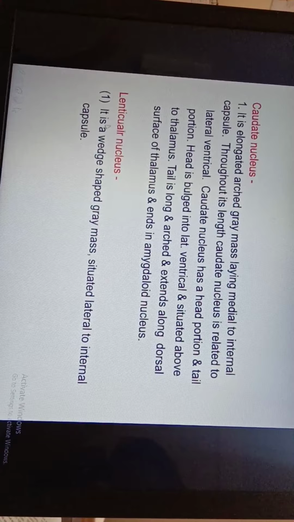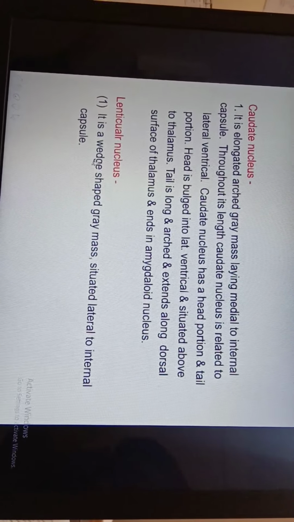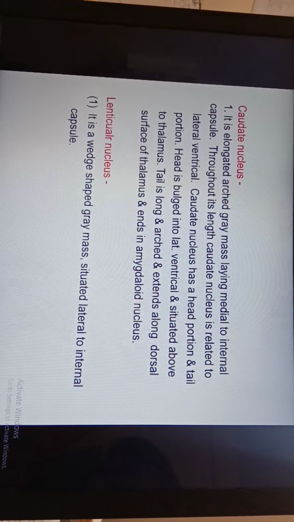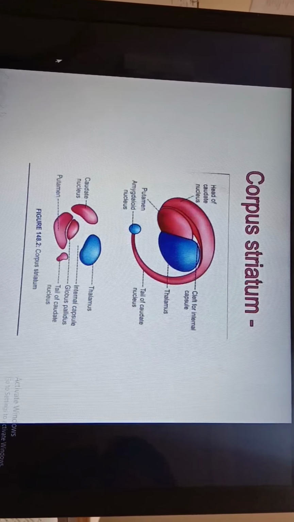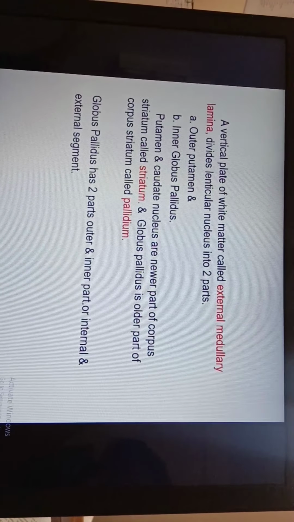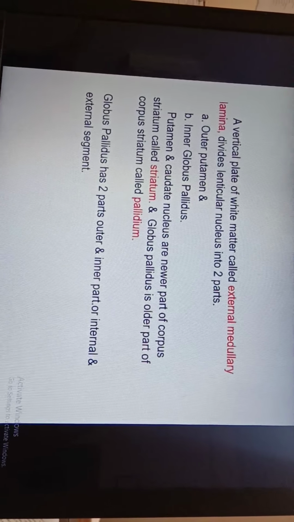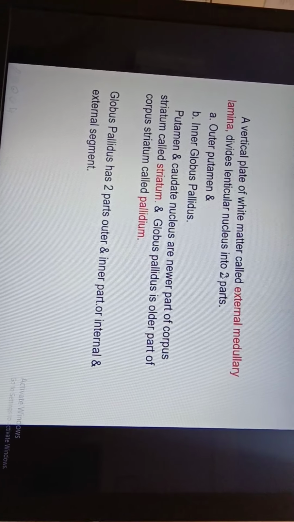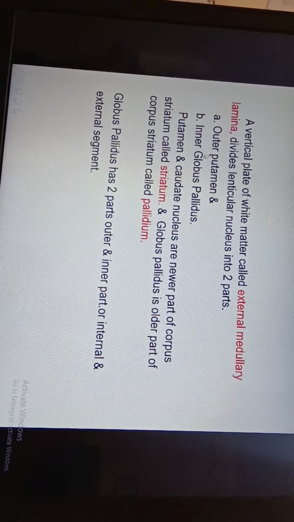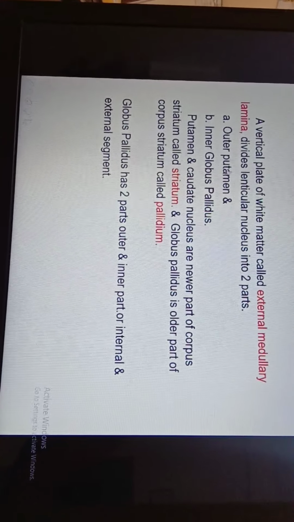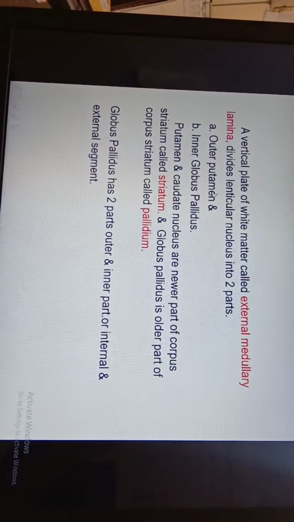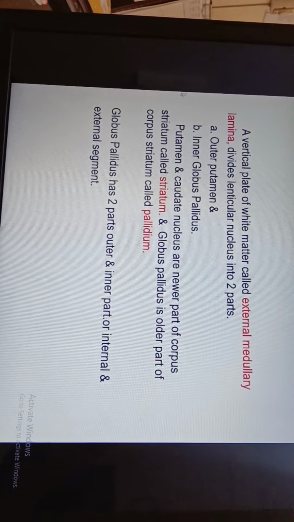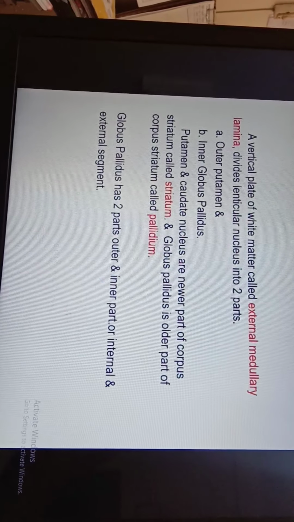Next is lenticular nucleus. It is a wedge-shaped gray mass situated lateral to the internal capsule. The vertical plate of white matter in this lenticular nucleus is called the external medullary lamina. This external medullary lamina divides the lenticular nucleus into two parts: outer putamen and inner globus pallidus.